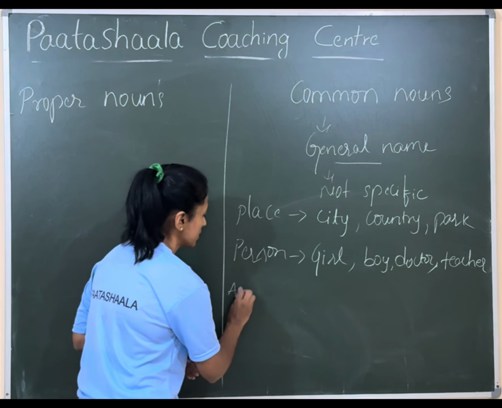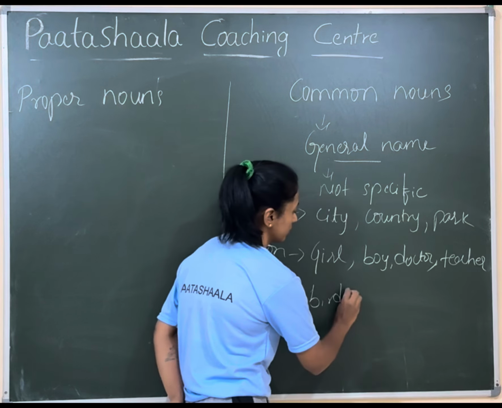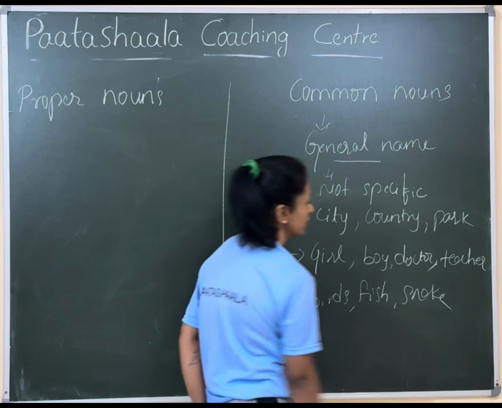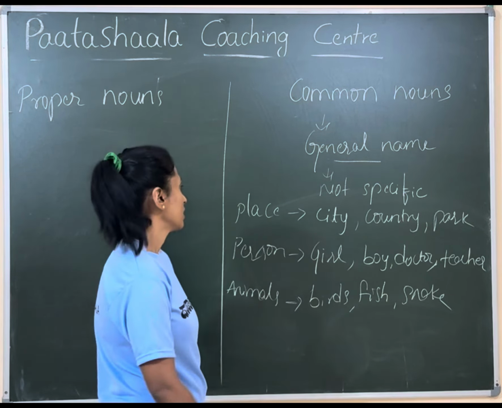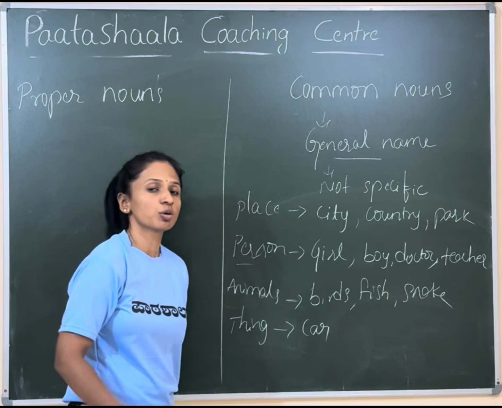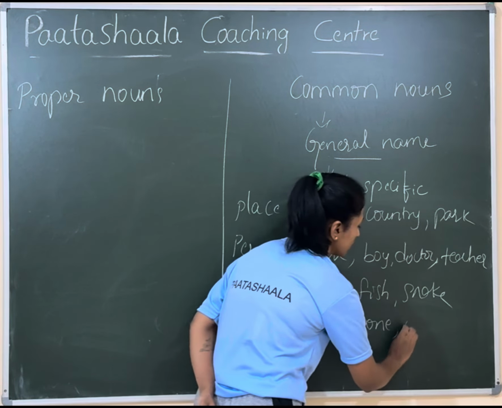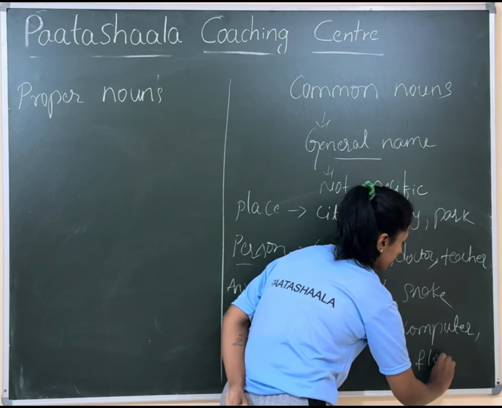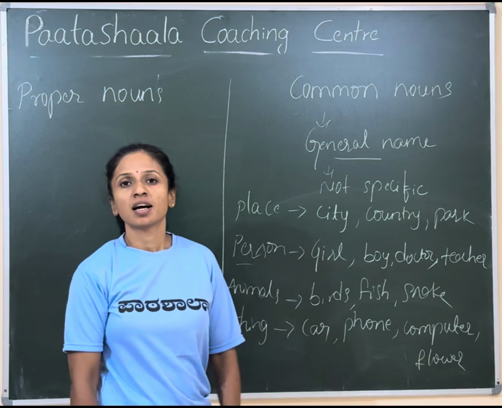When it comes to animals, it can be birds, fish, and a snake. It refers to a general category of creatures. So it's not a specific one. And thing. It can be a car. We don't know which brand's car it is. Or even a phone. Or a computer. Or even a flower. We don't know the specific one. These are known as common nouns.